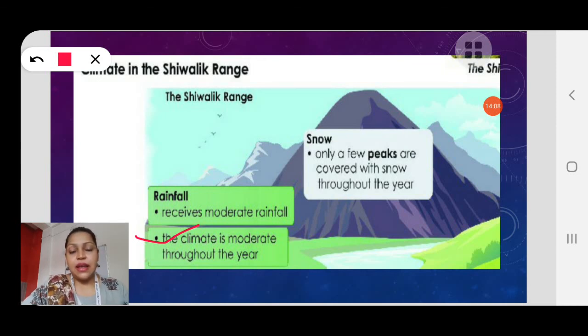It has peaks which are not more than 3000 to 4000 meters, and it starts from the Tista River in Sikkim, goes to Uttarakhand to the river Bias, and from there enters northern Pakistan. Then children, we have a marshy area in the Shivalik range which is called the Terai region. And what is the climate of the Shivalik range? Only a few peaks are covered with snow throughout the year. They receive a good amount of rainfall, and the climate is moderate, pleasant throughout the year, not extreme cold. So children, we shall stop here.